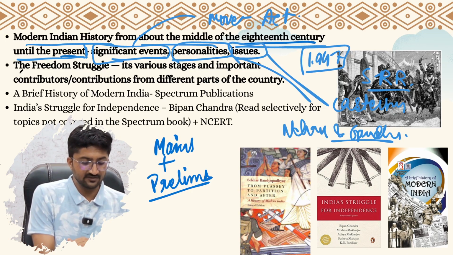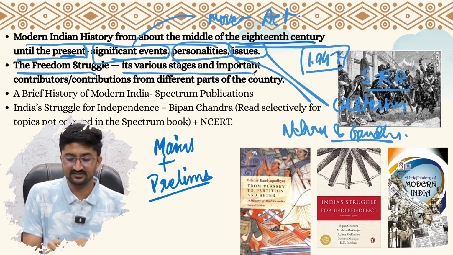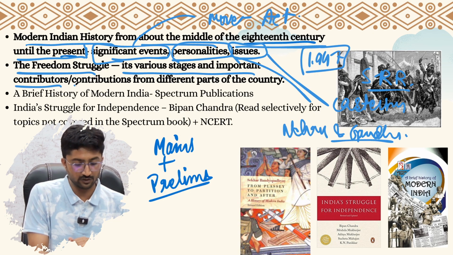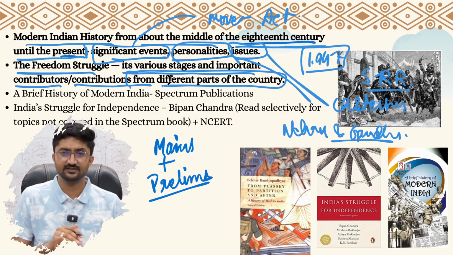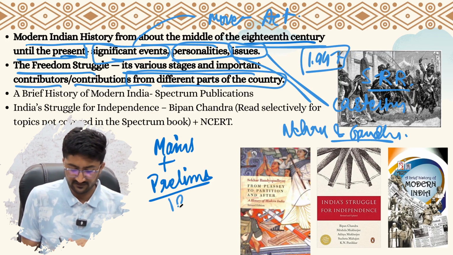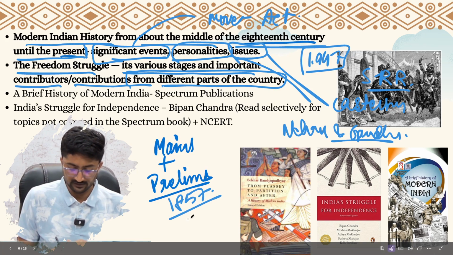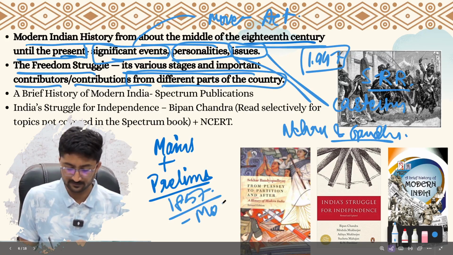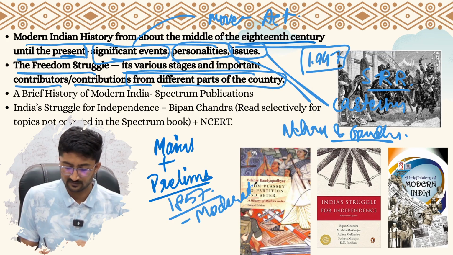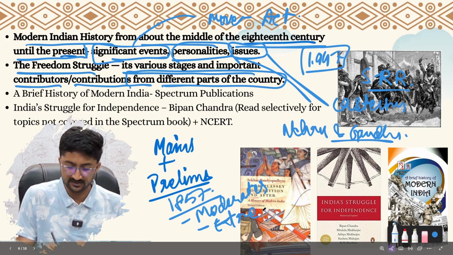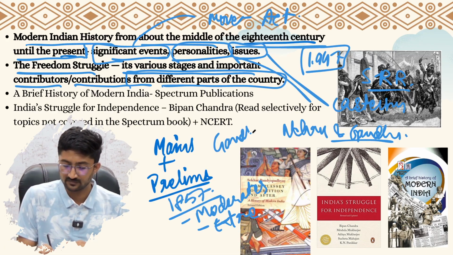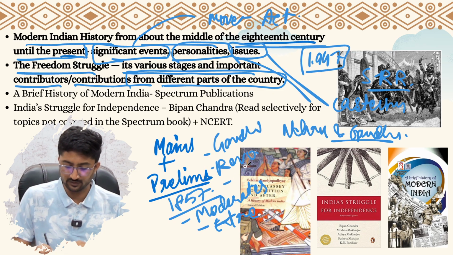Then the second point says the freedom struggle, its various stages and important contributions from different parts of the country, right? Various stages. That means 1857, the revolt, then came the moderates, then came the extremists, then came the Gandhians, revolutionaries, then there were also the communists.